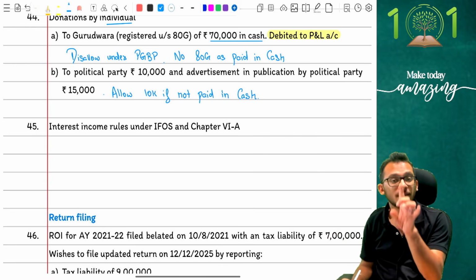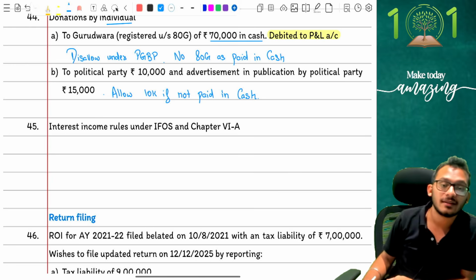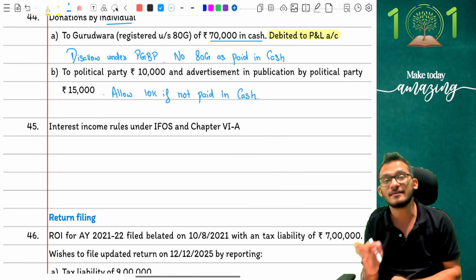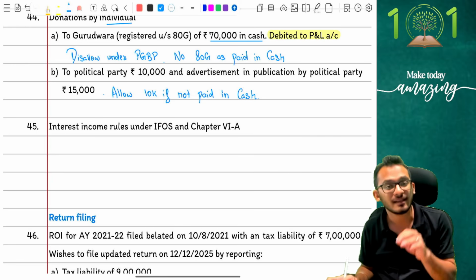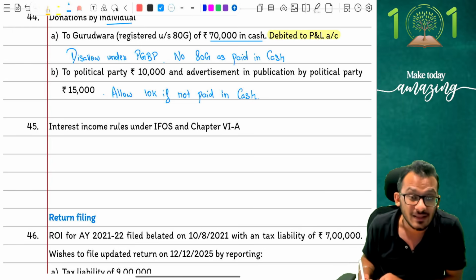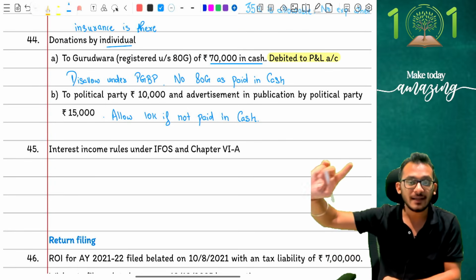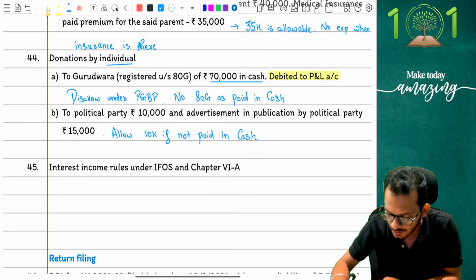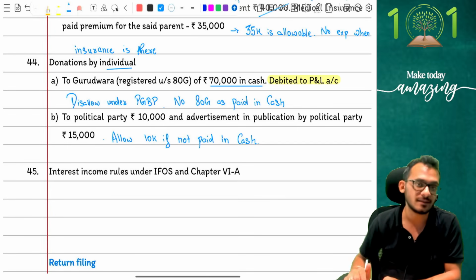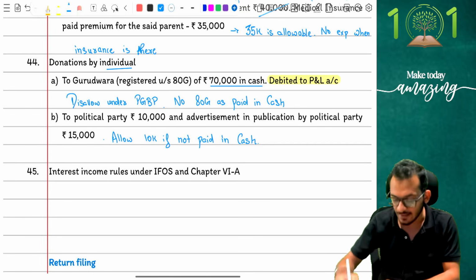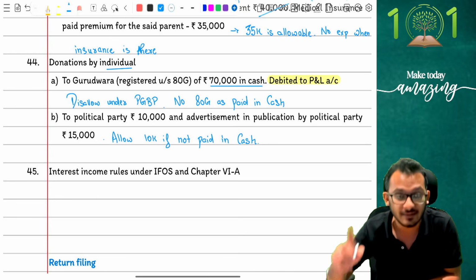However, the problem comes on the 15,000 rupees. Notice it says 15,000 is for advertisement and publication by political parties. That's where the problem comes, because Section 80GGC says advertisement in a political party is a condition which is only given to companies. And here the question says this is an individual.